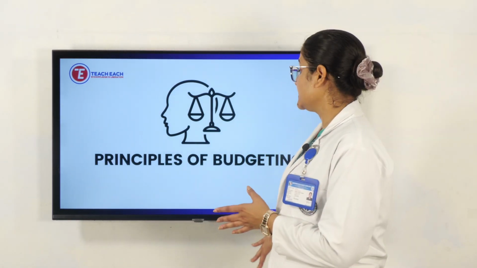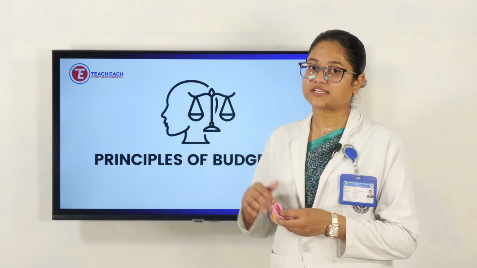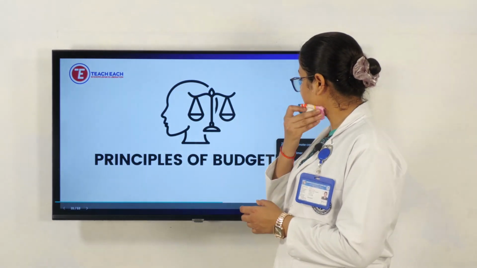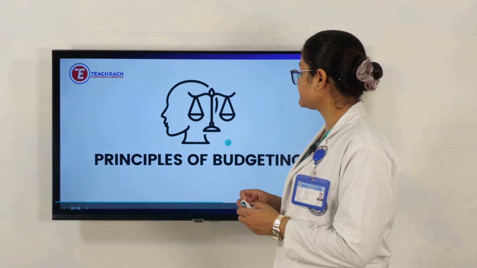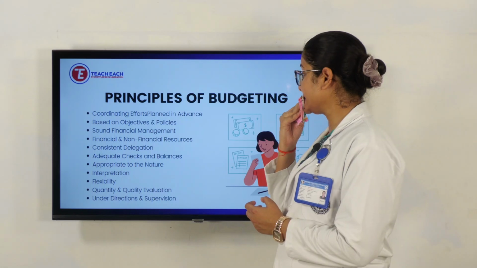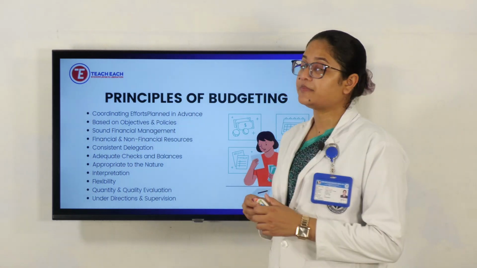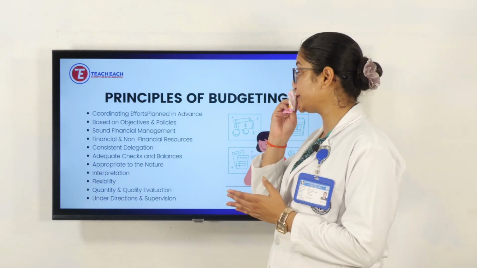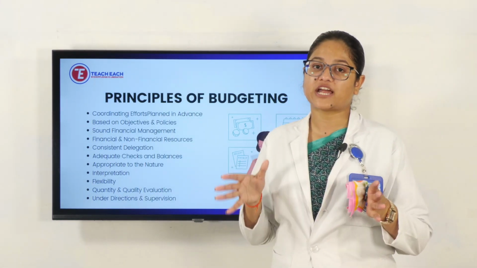Now I'll lead you to the next session, on the principles of budget. Here we'll see the principles of budget. First is coordinating efforts planned in advance. It means if you want to do any planning, there will be proper coordination between all the members of the budgetary team.